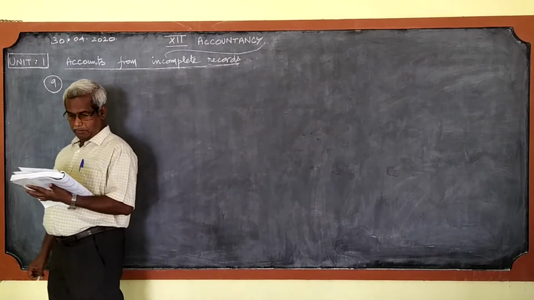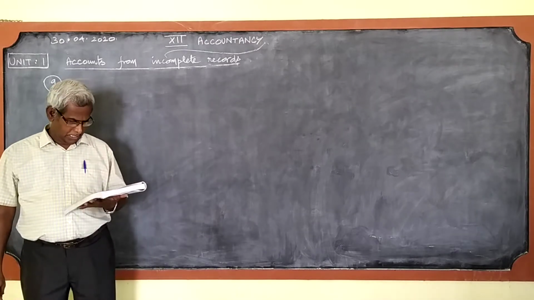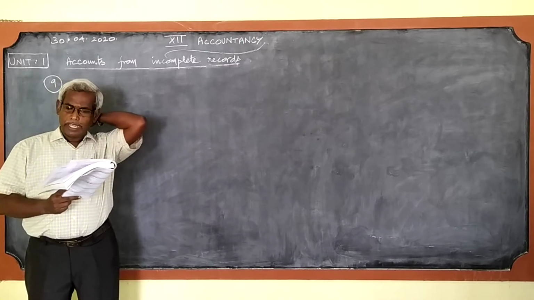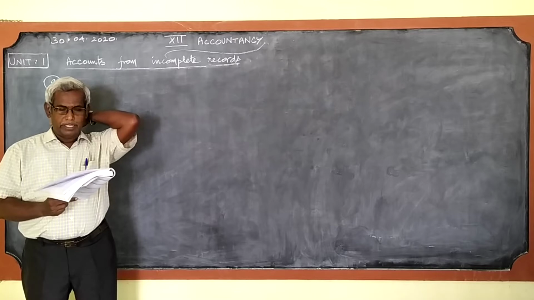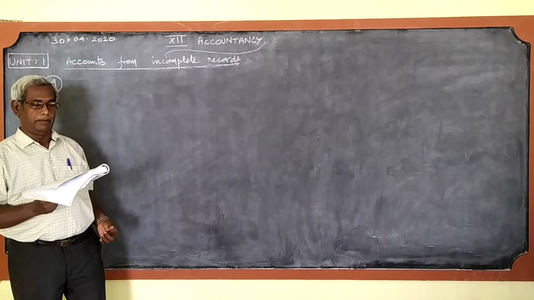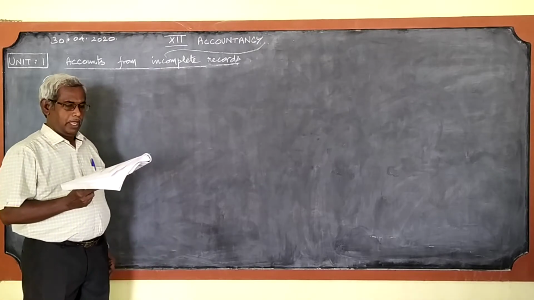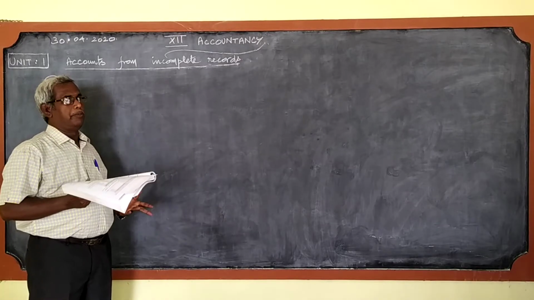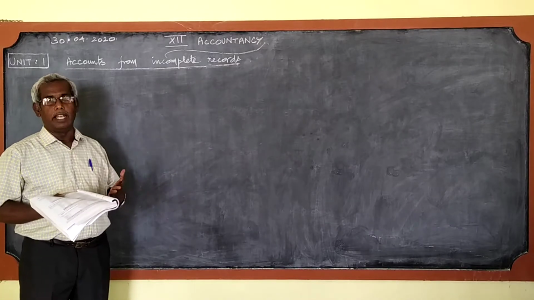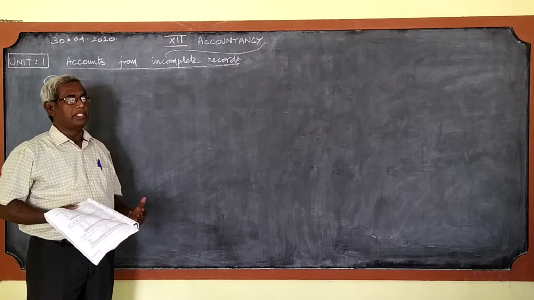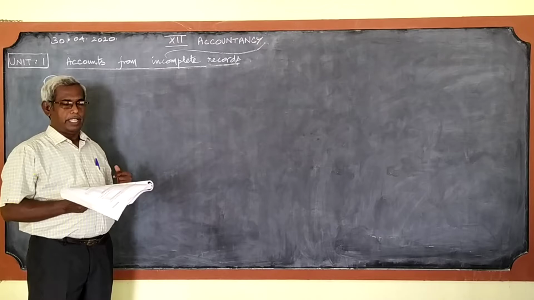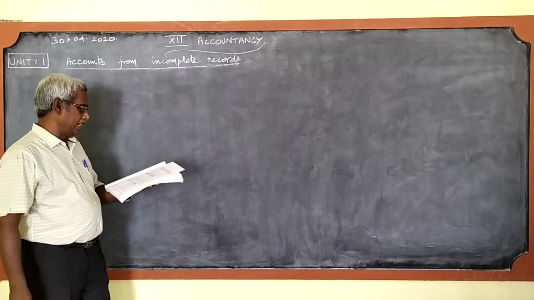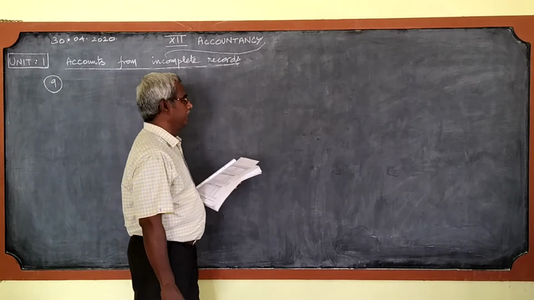Okay, we shall pass on to problem number 9 in the exercise, in which we are supposed to find the profit or loss made by him. This is the question given at the top of the problem. Anand does not keep his books under double entry system, so it is automatically called single entry system. Otherwise, it is called incomplete records. In this case, find the profit or loss made by him for the year ending 31st March 2019.